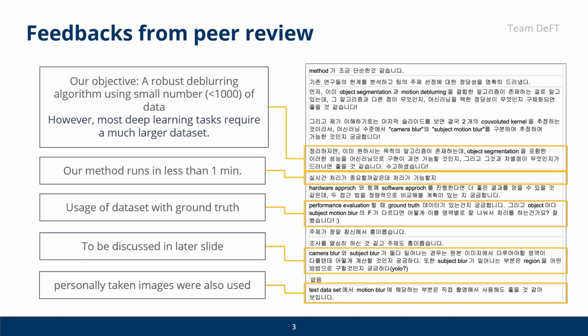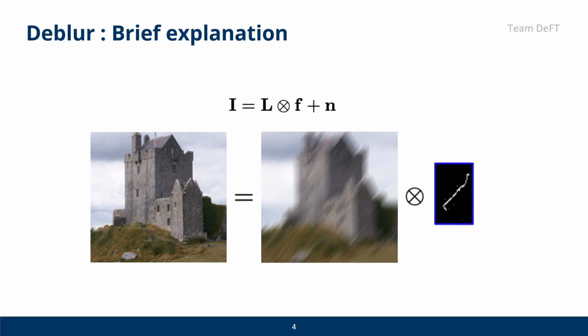To deal with the problem of the third feedback, we used a blur dataset including ground truth images for performance evaluation and added some images taken by our own. About the question about kernel separation, we will discuss this later on. Let us briefly review our project topic.